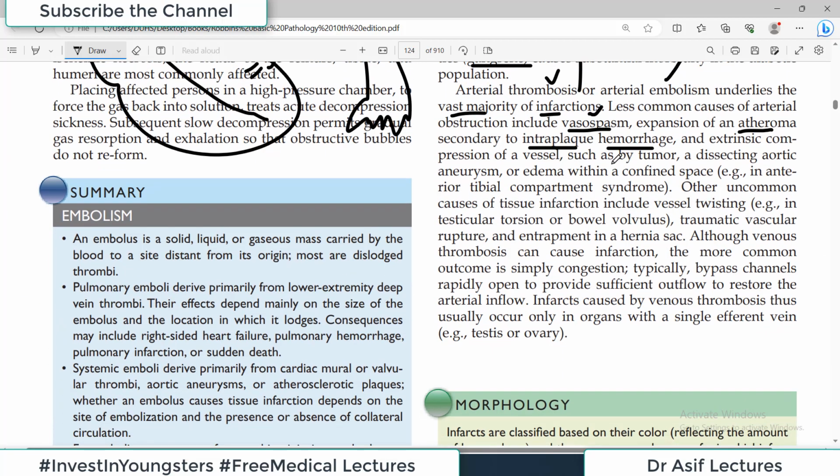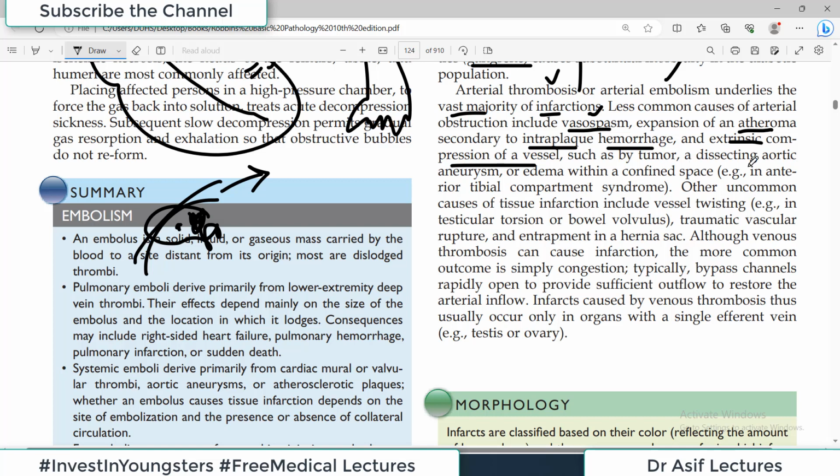Okay, then what other causes you should know? Extrinsic compression of a vessel, such as because of a tumor. Suppose there is a blood vessel here and there is any organ और उसमें कोई tumor develop होता है तो it will compress the blood vessel. तो इसकी वजह से भी अगर compression होगा तो blood आगे सही से pass on नहीं हो सकेगा and infarction can happen. But again, this is not as common as thrombus or embolism.